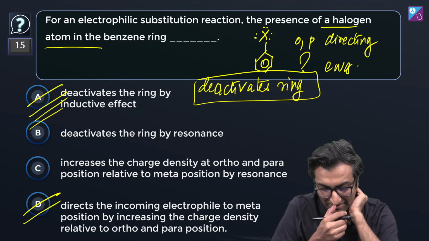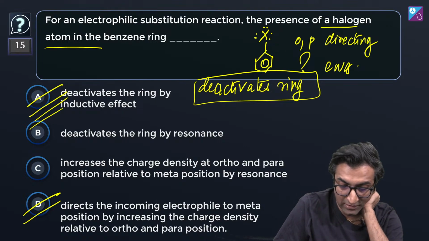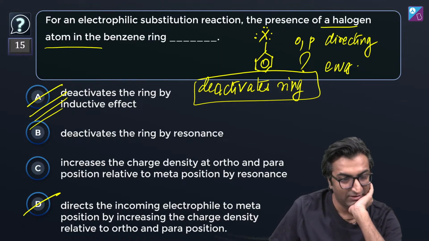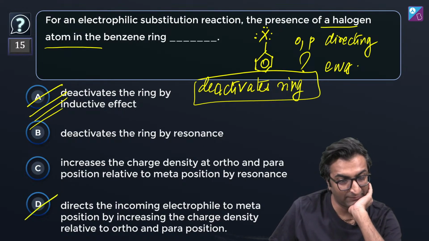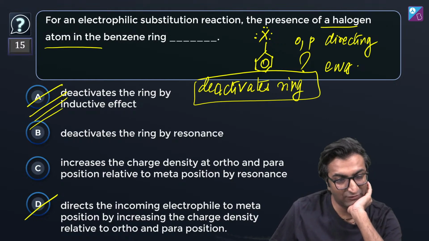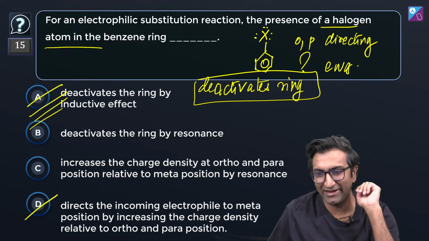But we are not picking the false one. For an electrophilic substitution reaction, the presence of halogen, what does it do? The false one isn't shown. D is false, only A. Okay, says Coco. A true, D false. So no one is saying D, only A. Okay, Rek is saying A and D. Everyone else is saying only A. It's mildly deactivating, but ortho-para directing. If it deactivates, then it should be meta, right? Rek, my brother.